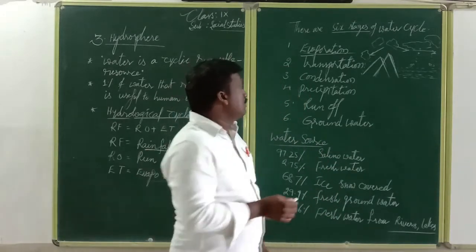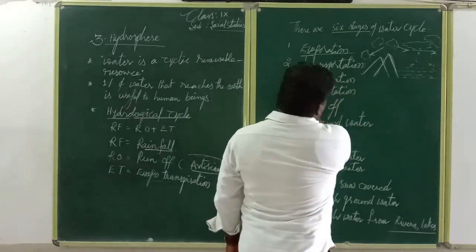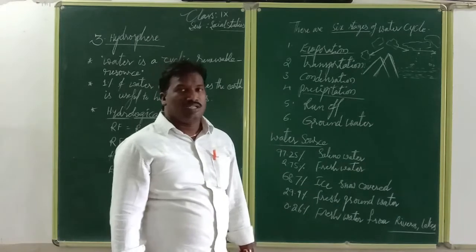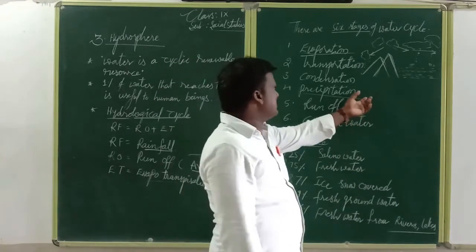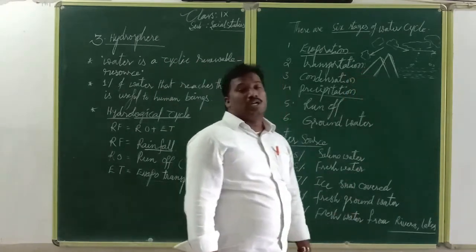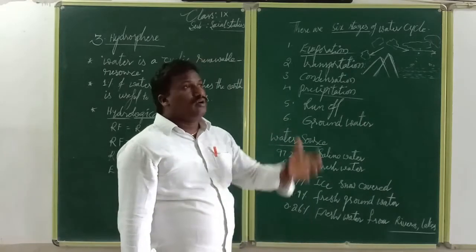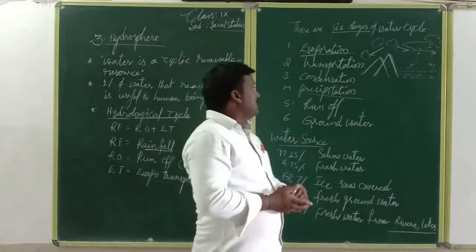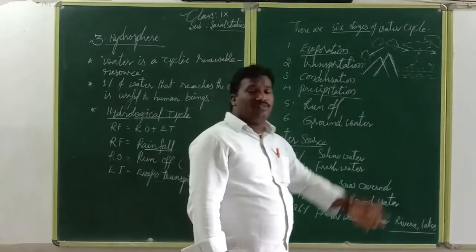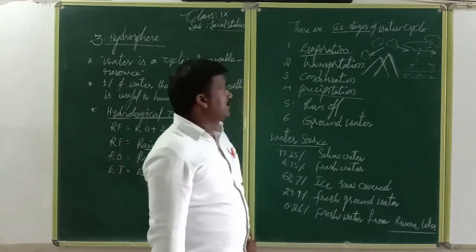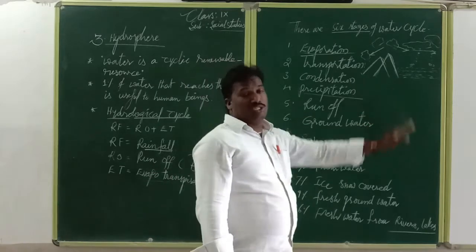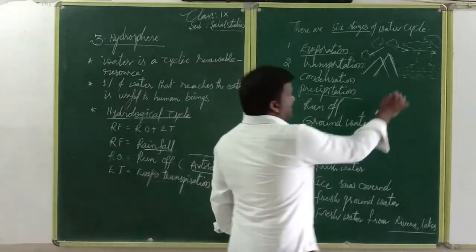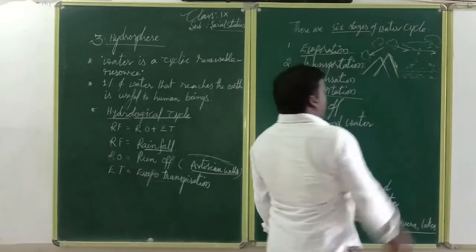Now we come to the fourth one, precipitation. Precipitation is similar to condensation. It is the water and moisture in the air, and sometimes fog or snowfall occurs. That is called precipitation. That is also the fourth stage. It occurs in the atmosphere.